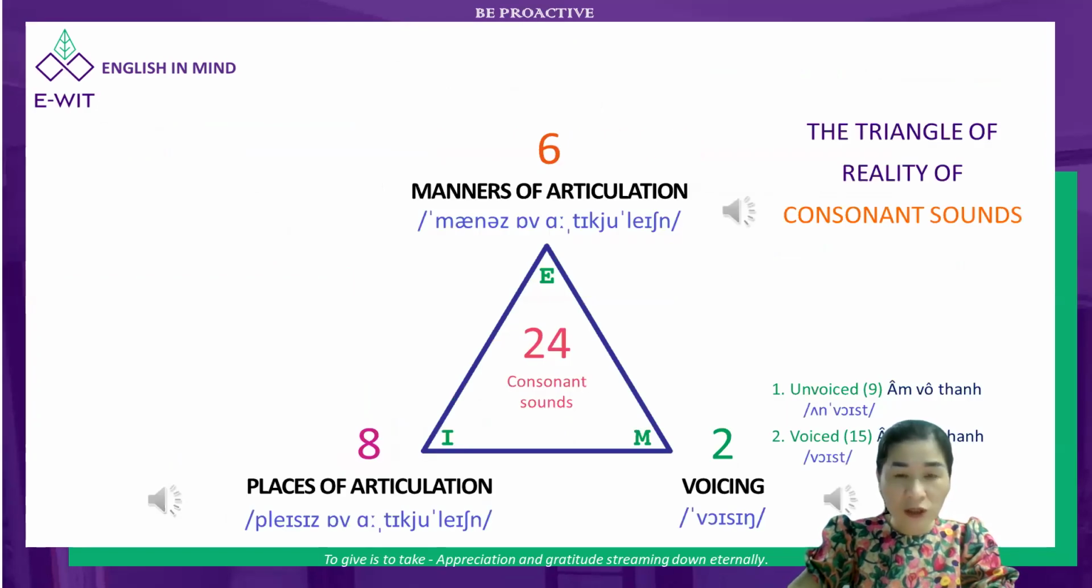This triangle has 3 angles: information angle, energy angle, and material angle. In the angle of information, there are 8 places of articulation. In the angle of energy, there are 6 manners of articulation. In the angle of material, there are 2 voicings, unvoiced and voiced.